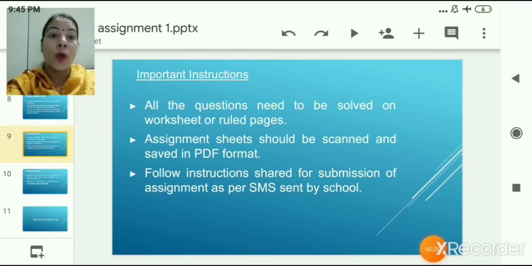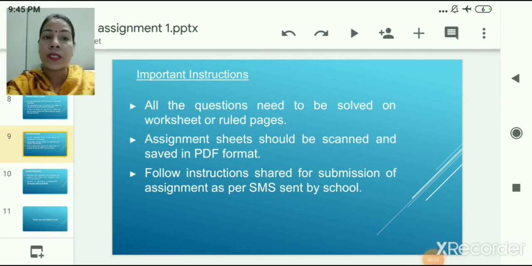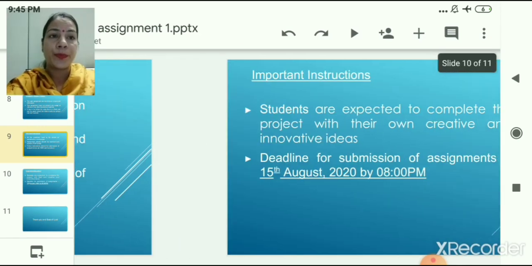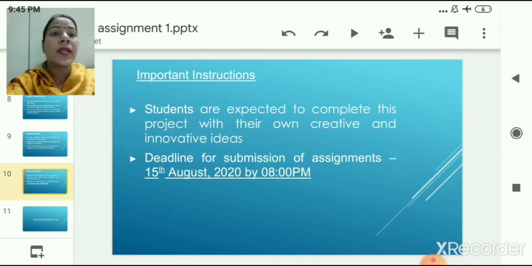Follow all the instructions shared for submission of the assignment as per the SMS sent by school. And students are expected to complete this project and the assignment with their own creative and innovative ideas. And once again, I am telling you the most important thing for the assignment, that is the deadline for submission.